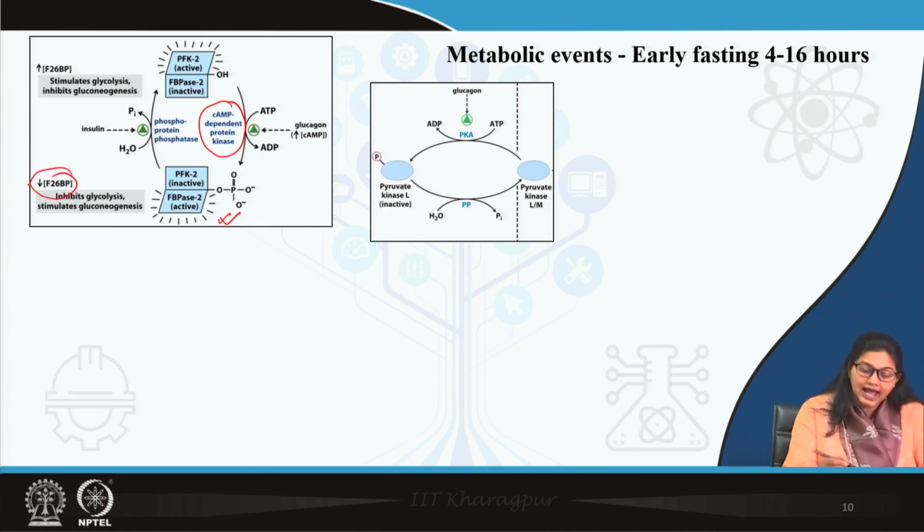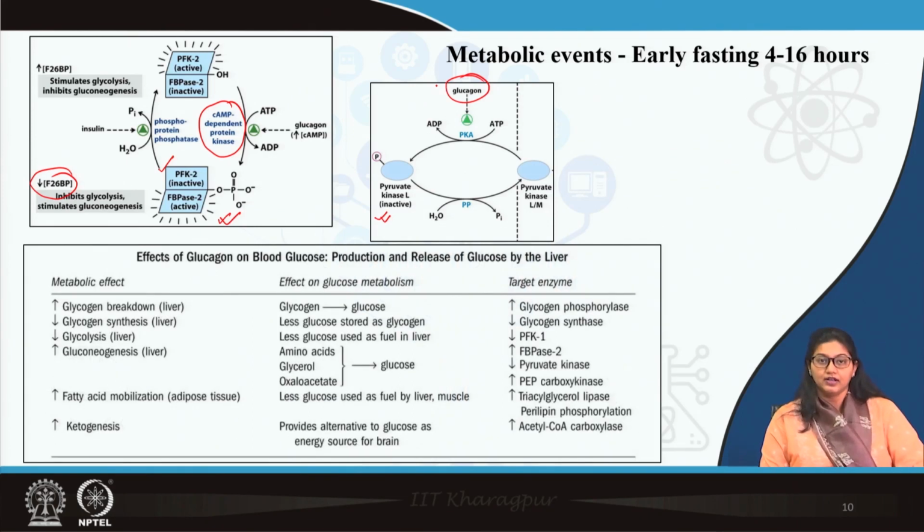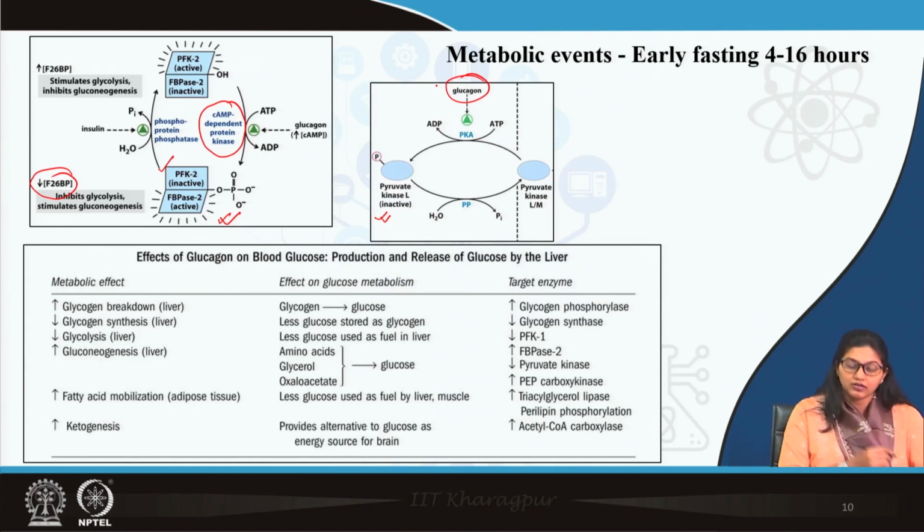Similarly, it also inactivates phosphofructokinase 2, so glycolysis is also inhibited. Again, you can see that by phosphorylation pyruvate kinase is inactivated, and this phosphorylation is done by glucagon. So, once again pyruvate kinase is inactivated, meaning glycolysis is inactivated.